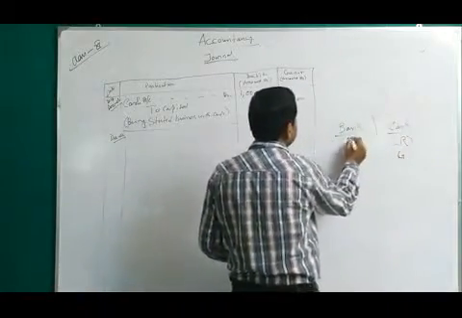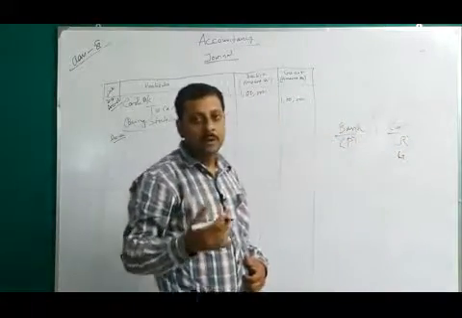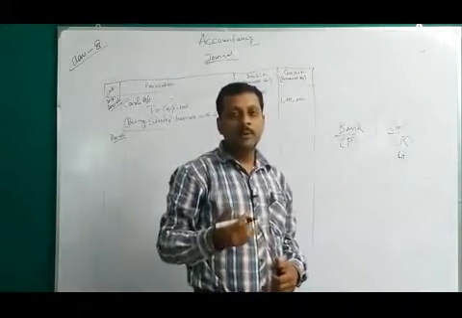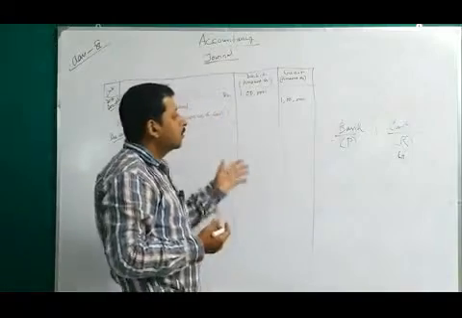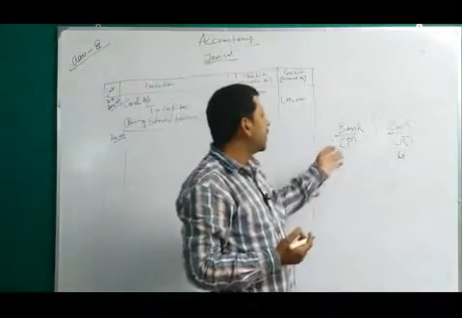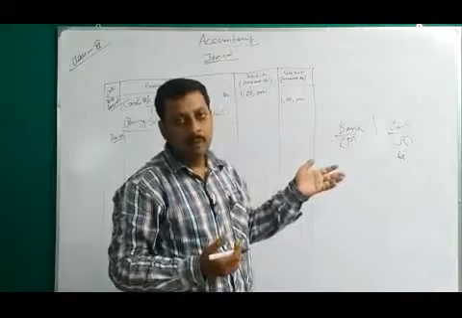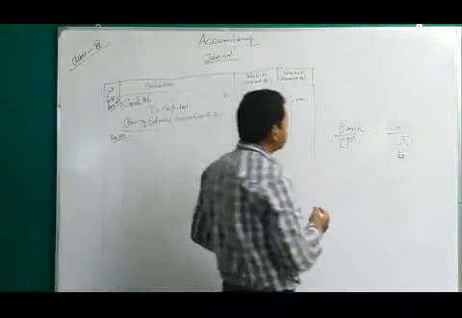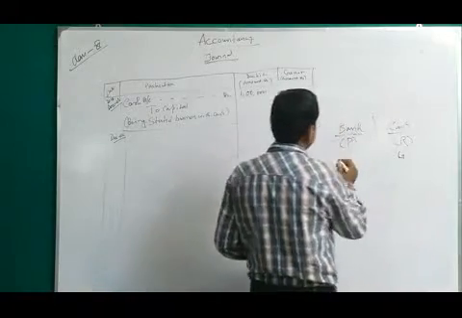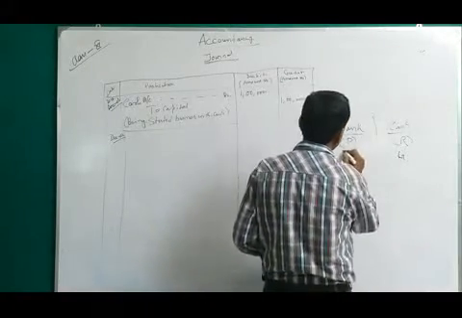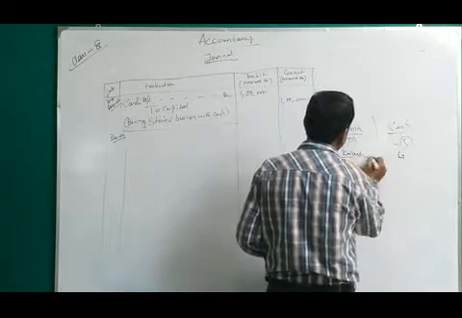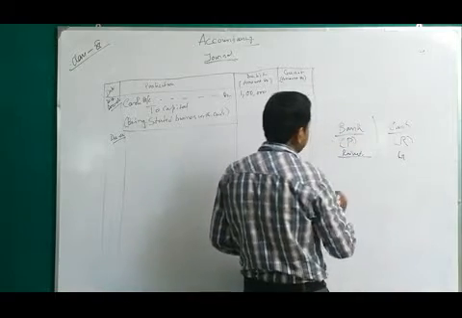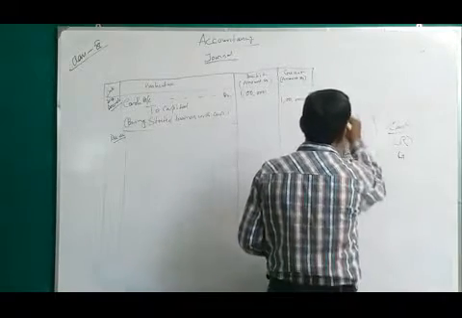And bank is a person. Bank is a business of money, so it is also a person. Here person means artificial person, not only the natural person. The artificial person we also recognize as a person. So bank is an artificial person. Any business name, Mrs. Robi Traders, is also a person. So here bank is the person who is actually receiving the cash. So he is the receiver of cash. As per the personal account rule, the receiver is debited and the giver is credited. So it will be debited. And what is the name of the bank?